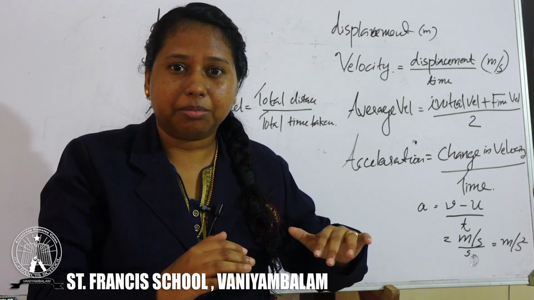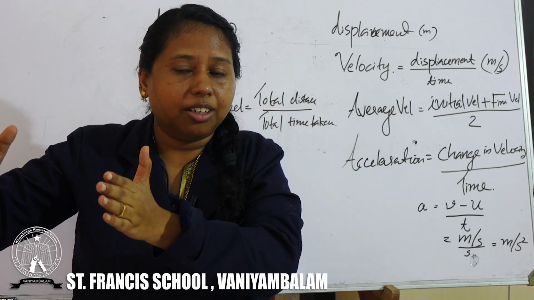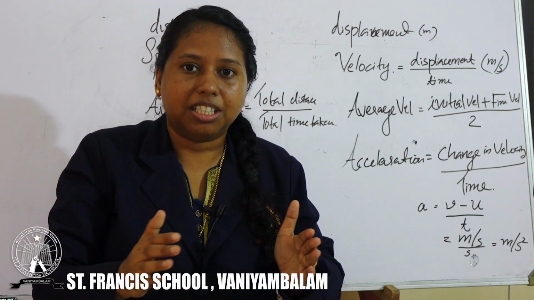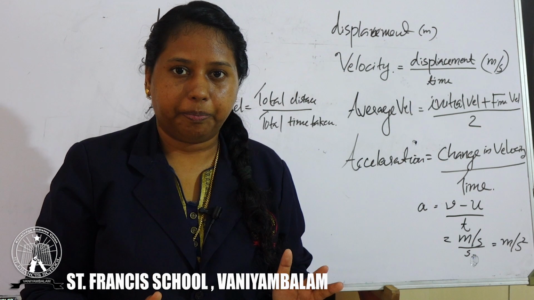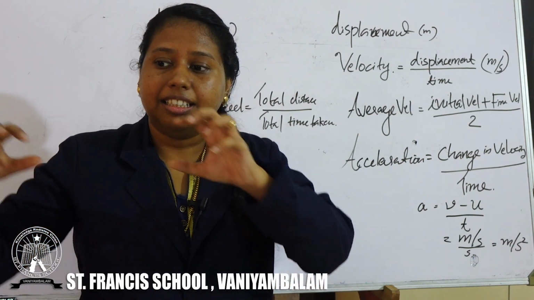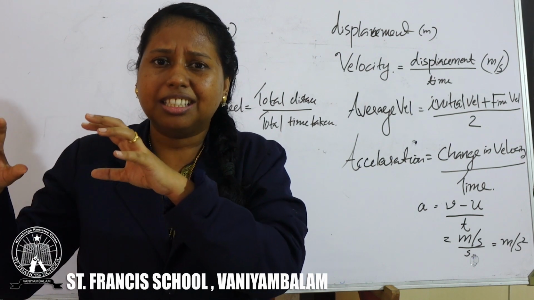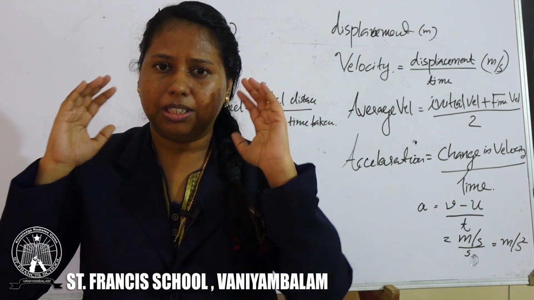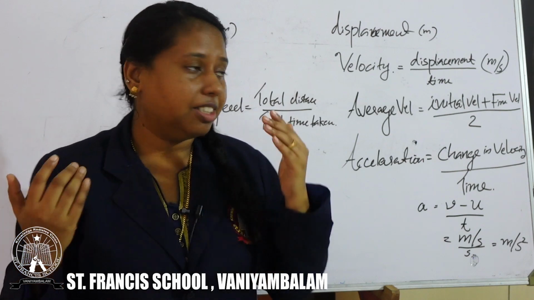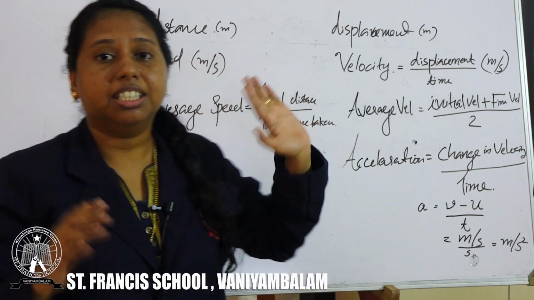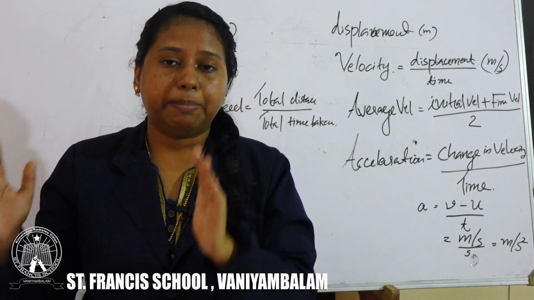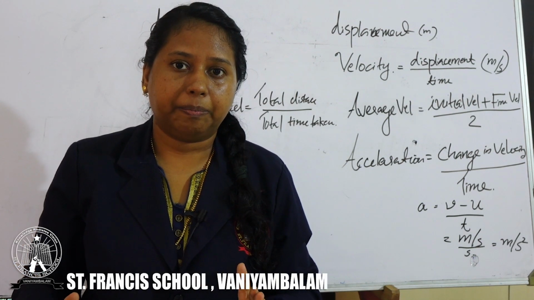It will take time. It will decrease its velocity, or slowly it will stop. Velocity is nothing but speed with direction.